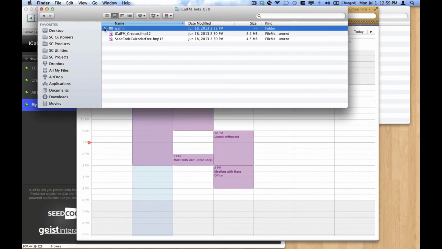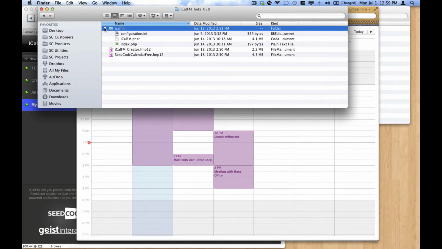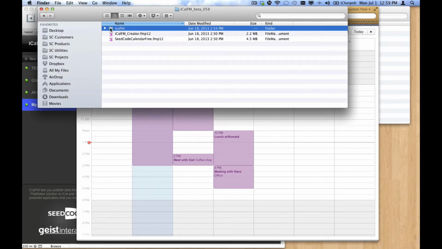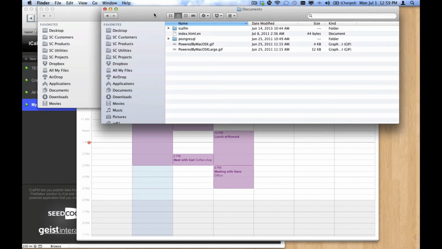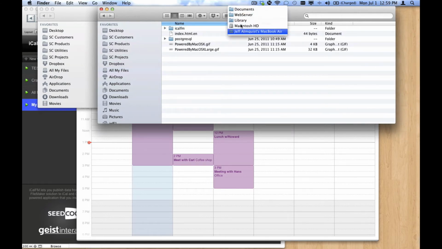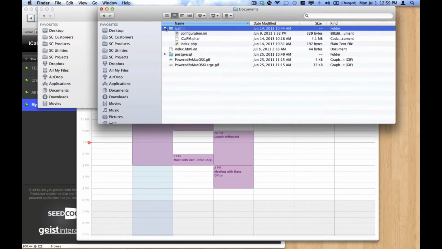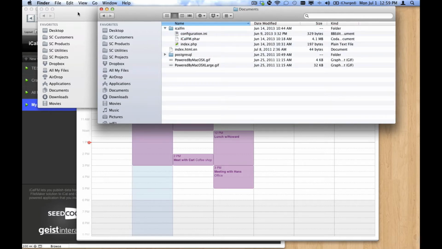You get this folder, which contains these three files, and that folder needs to go into the web root of your server. On a Mac, it's here. Library, web server, documents. So you see I've got this folder here, and that's all you have to do with that.